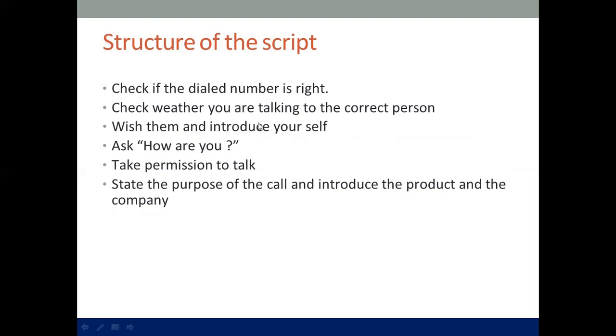You introduce yourself and ask permission to talk. Then you state the purpose of the call and introduce the product and the company. Clear so far?